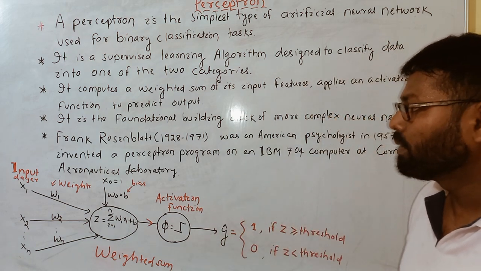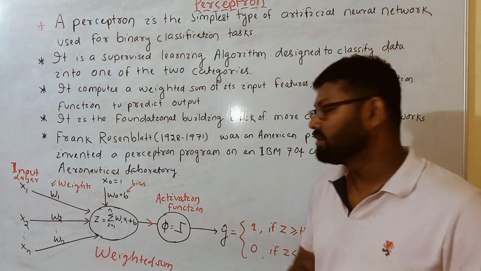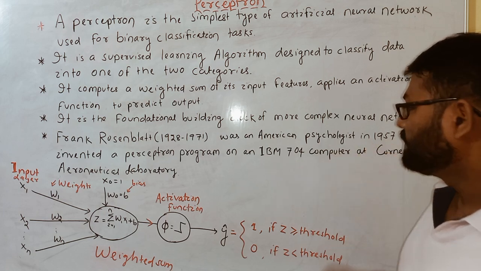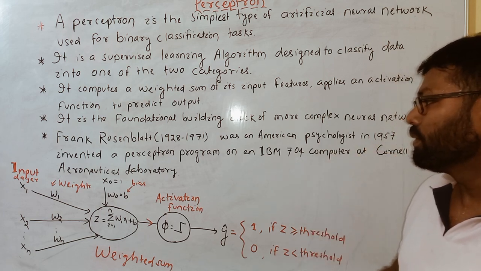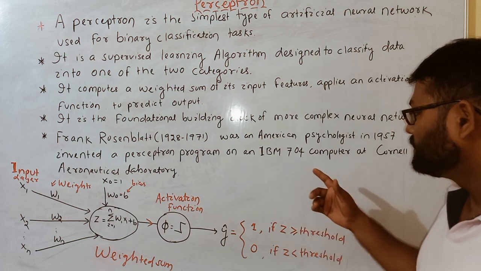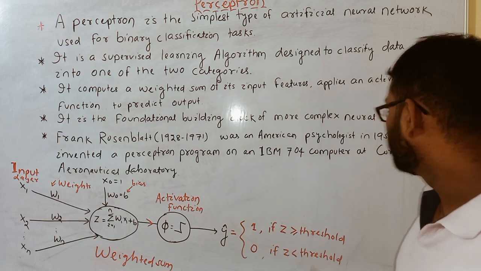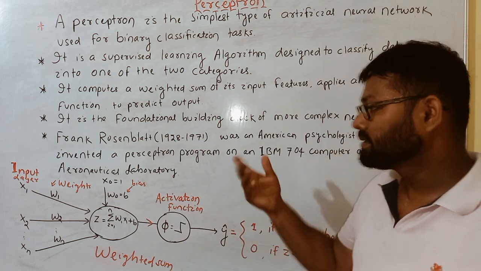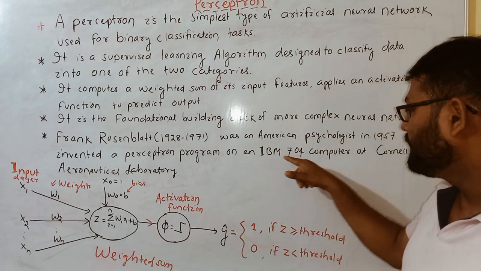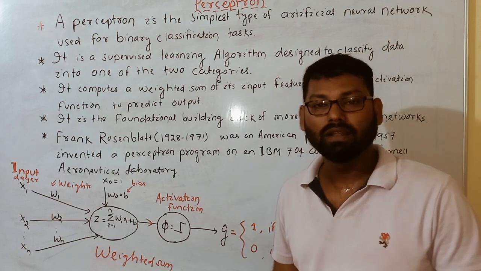And who developed this? Who invented it? Frank Rosenblatt invented it in 1957, I think 1957, but he invented it at IBM, on the IBM 704 computer. He first created the Perceptron program. Okay, so he is an American psychologist. He developed this Perceptron program on the IBM 704 computer at Cornell Aeronautical Laboratory.